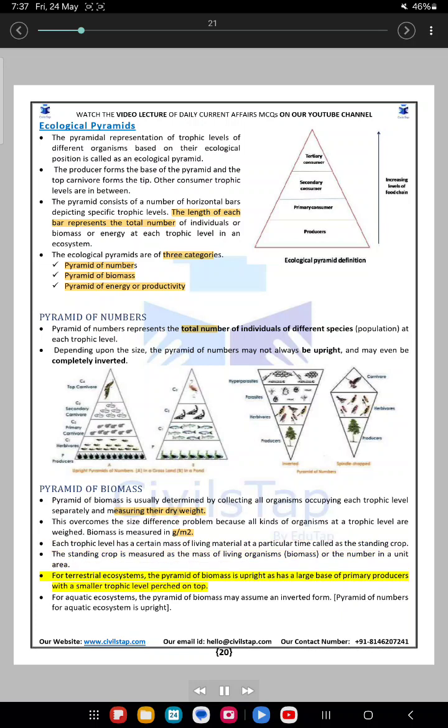For terrestrial ecosystems, the pyramid of biomass is upright, as it has a large base of primary producers with a smaller trophic level perched on top. For aquatic ecosystems, the pyramid of biomass may assume an inverted form. The pyramid of numbers for an aquatic ecosystem is upright.